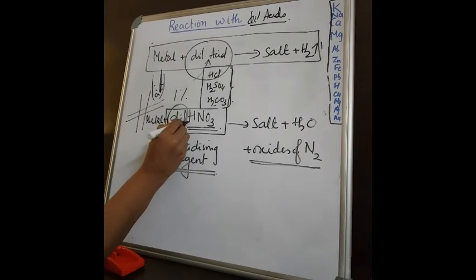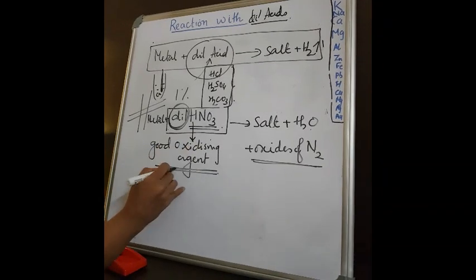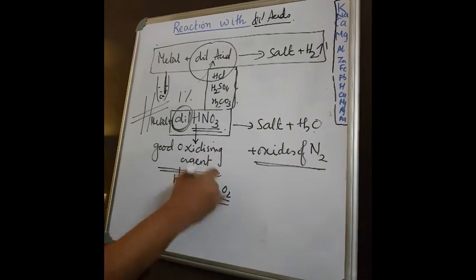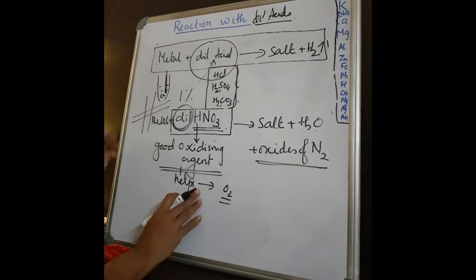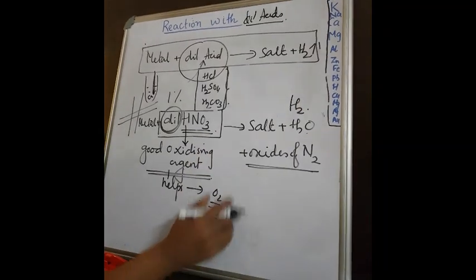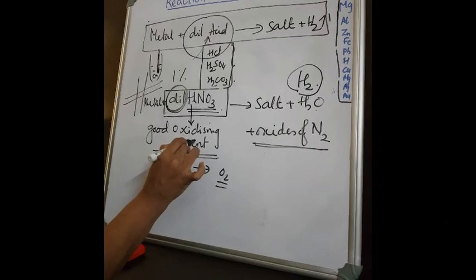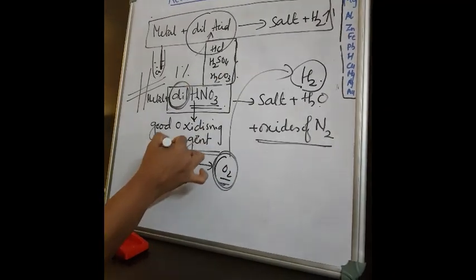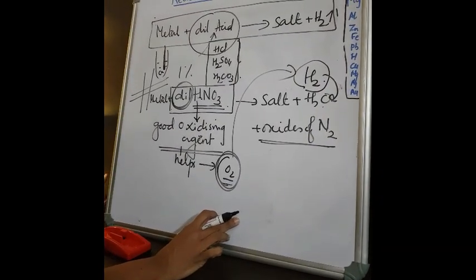Okay. So dilute nitric acid is a very good oxidizing agent. Agent means it helps in oxidation. It is very easy for it to give oxygen to the other one, so it's a very good oxidizing agent. What happens is, actually speaking, hydrogen is formed here, but this nitric acid, being a very good oxidizing agent, gives this oxygen to whom? Hydrogen, to make it into what? Water. See how the reaction goes?